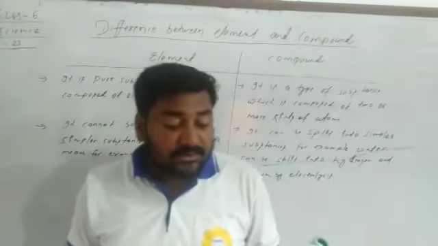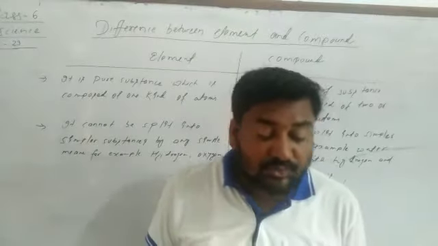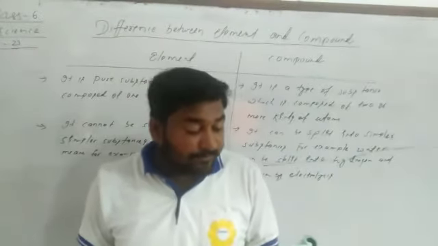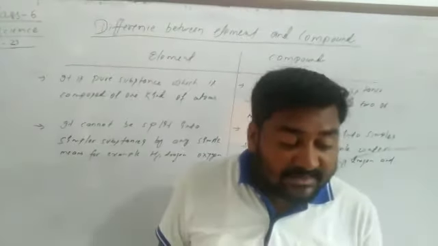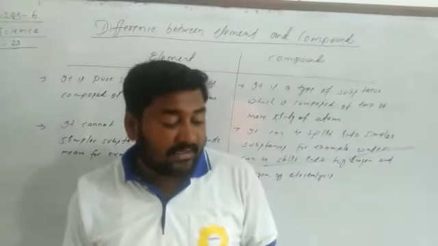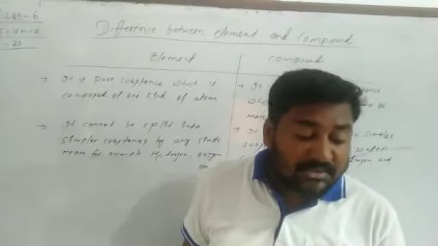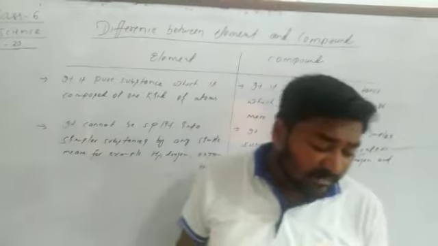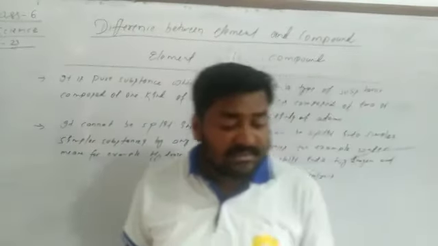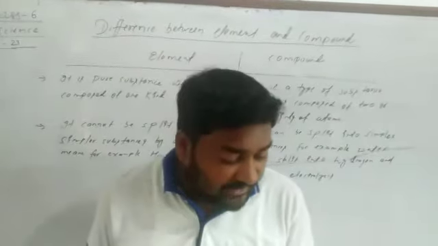Brittleness is the property to break down into small pieces. 5. The substances which can burn easily on simple heating are called combustible substances.